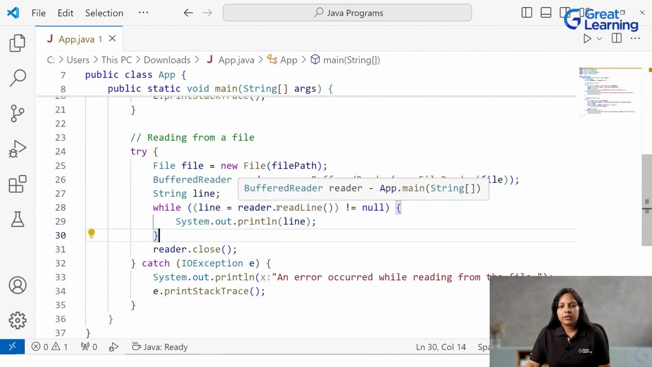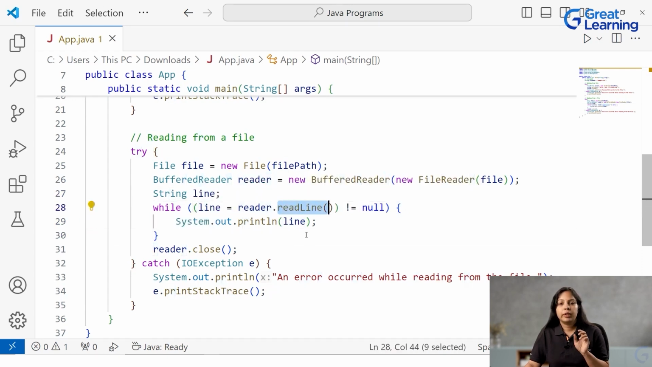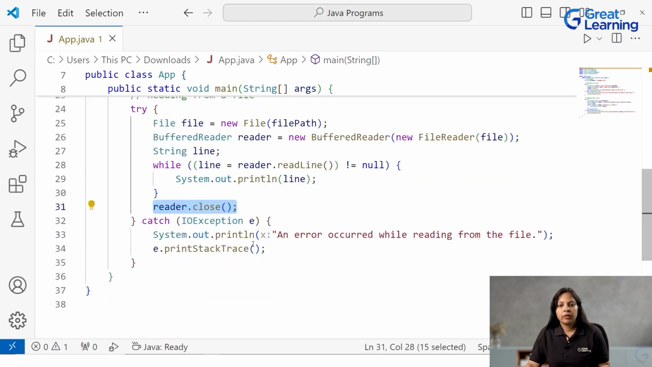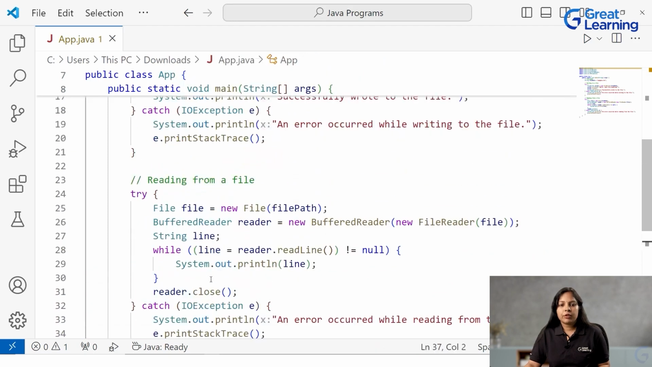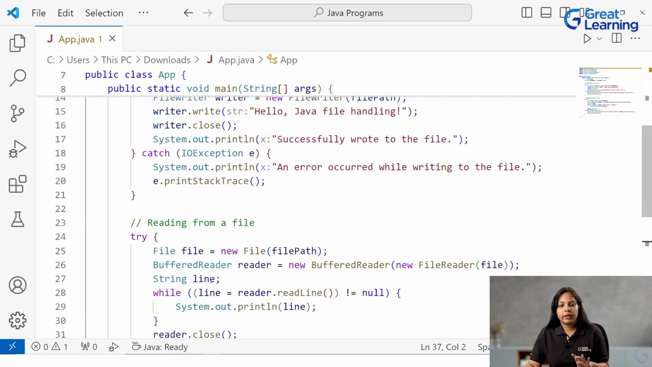It is going to use the method readLine to read each and every line defined inside the file. Till when should it read? Till it reaches the end of the file. The end of the file is marked with the value null. So it will read till it reaches null, and it will keep printing the value of this variable, which is actually the content from the file. And then you have to close it. This close operation is mandatory here also. So this was all the code for writing and reading a file.